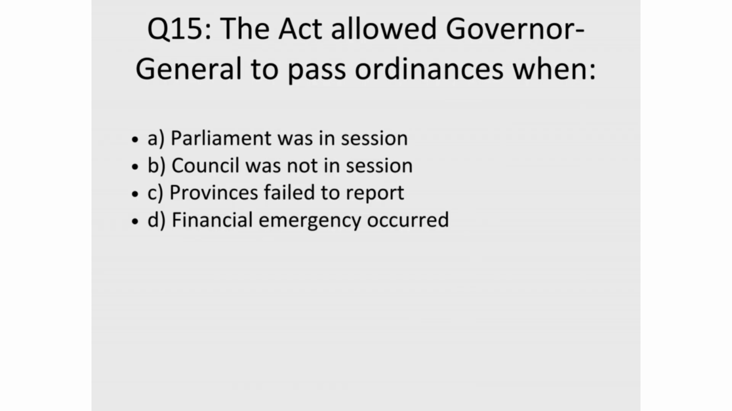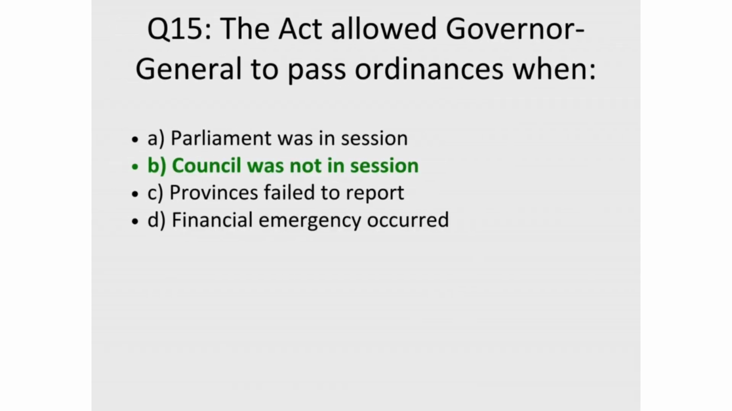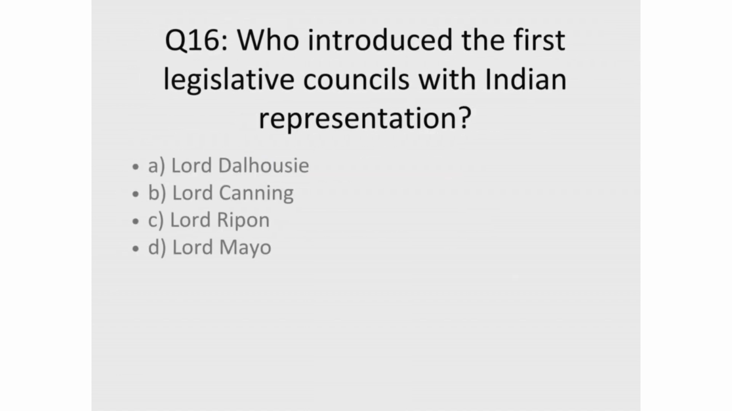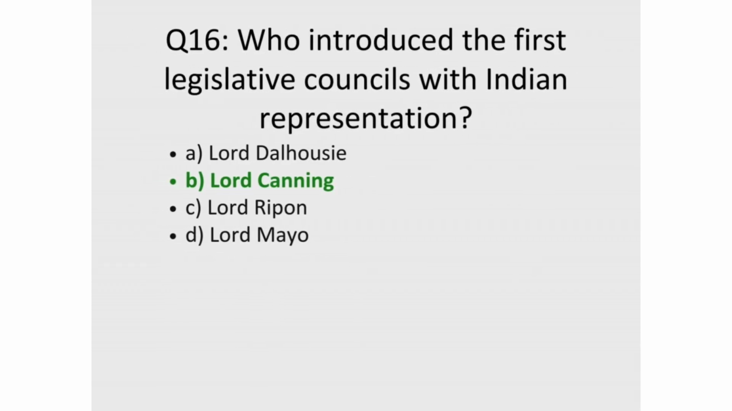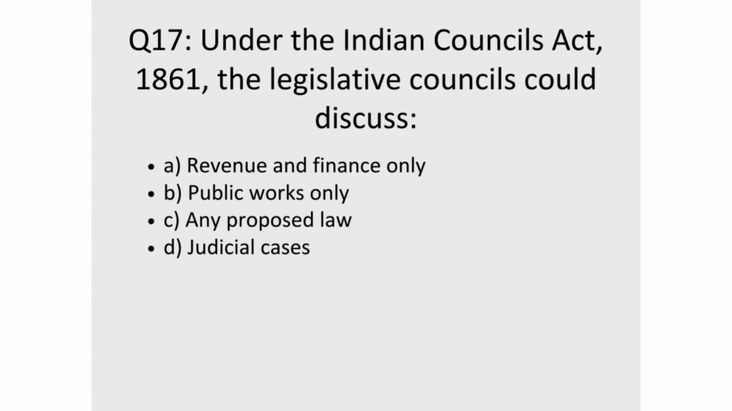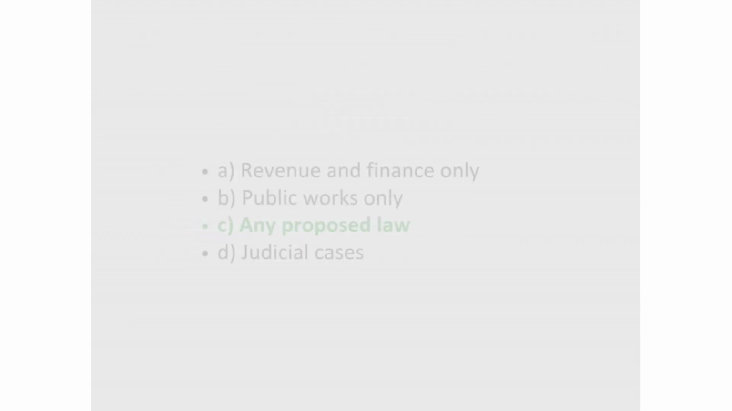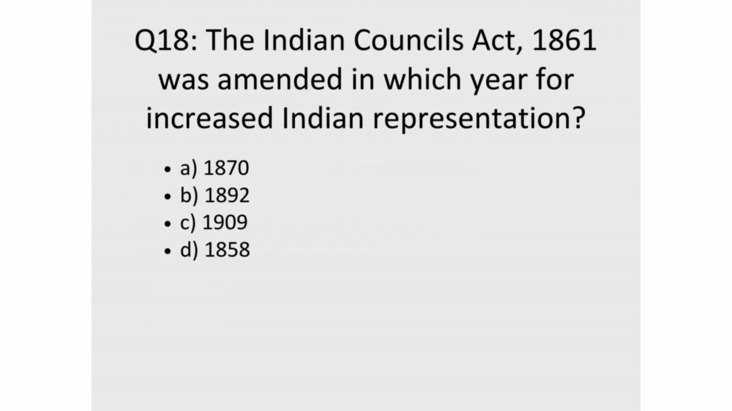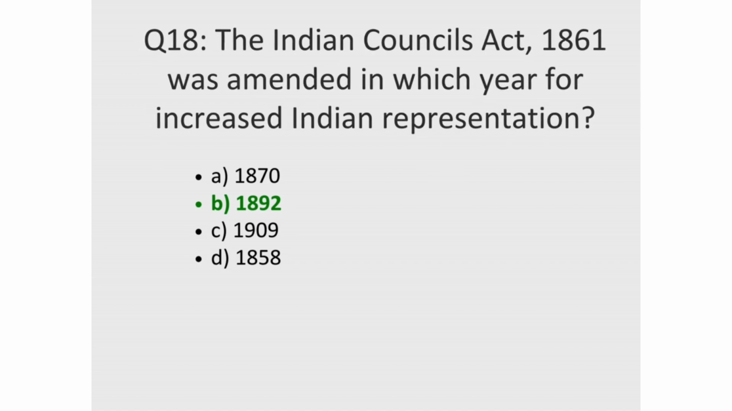15. The Act allowed Governor-General to pass ordinances when? Correct answer, B. Council was not in session. 16. Who introduced the first legislative councils with Indian representation? Correct answer, B. Lord Canning. 17. Under the Indian Councils Act, 1861, the legislative councils could discuss? Correct answer, C. Any proposed law. 18. The Indian Councils Act, 1861 was amended in which year for increased Indian representation? Correct answer, B. 1892.